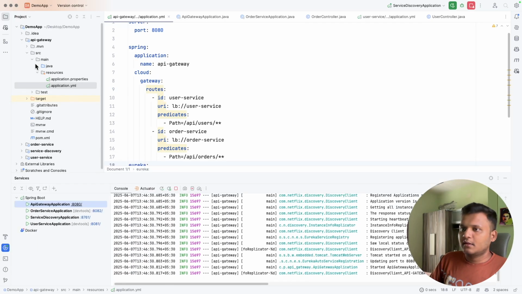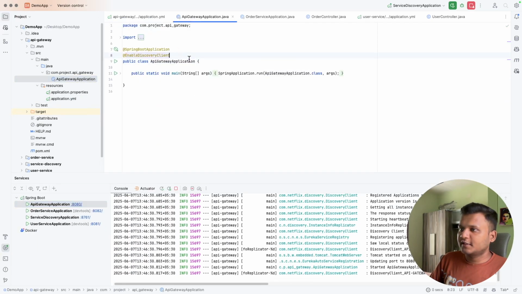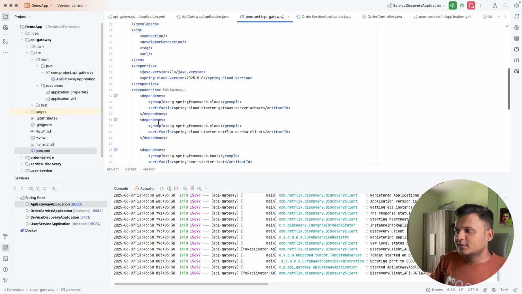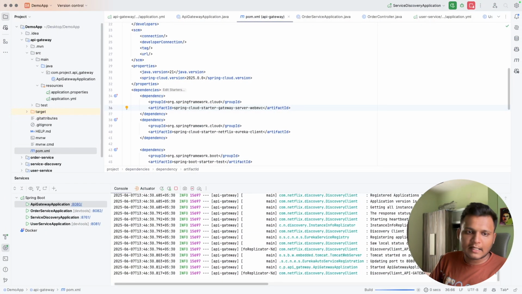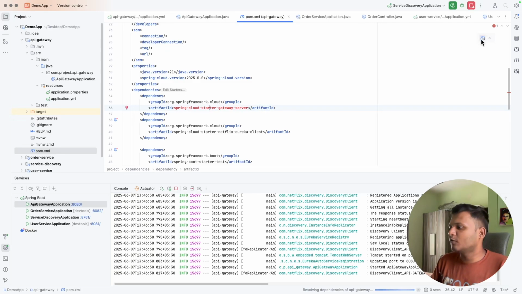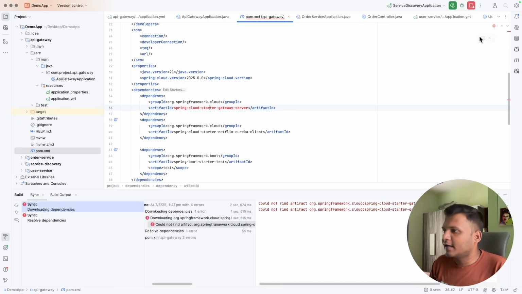Awesome, right? And yeah, this application has enable discovery client, and let me check in the pom.xml: Spring Cloud Starter Netflix Eureka client, and the API gateway server web MVC, right? Okay, so I think there might be some issue. I think I found the issue. Yeah, this is the web MVC package, but we are using the REST server, right? So that's why it was not working, and I think it should work now.